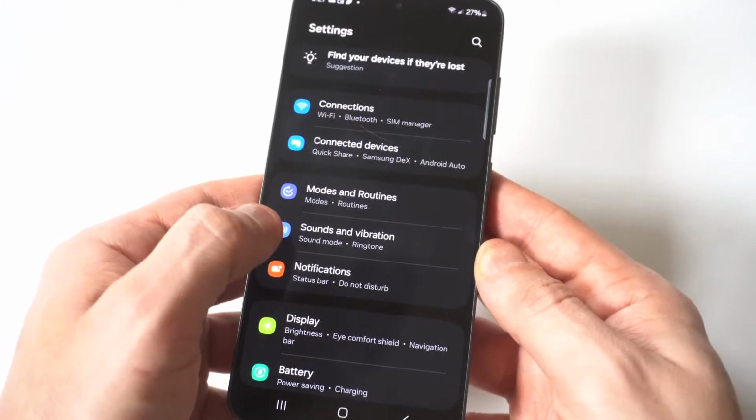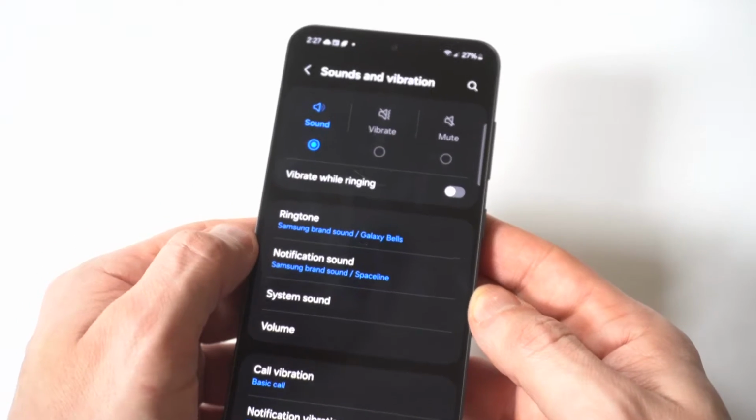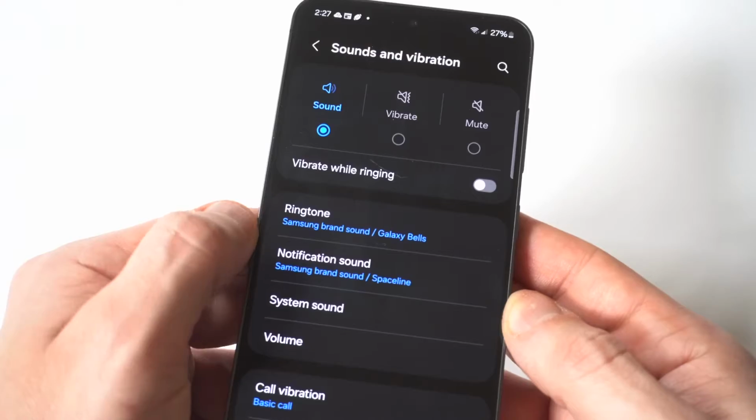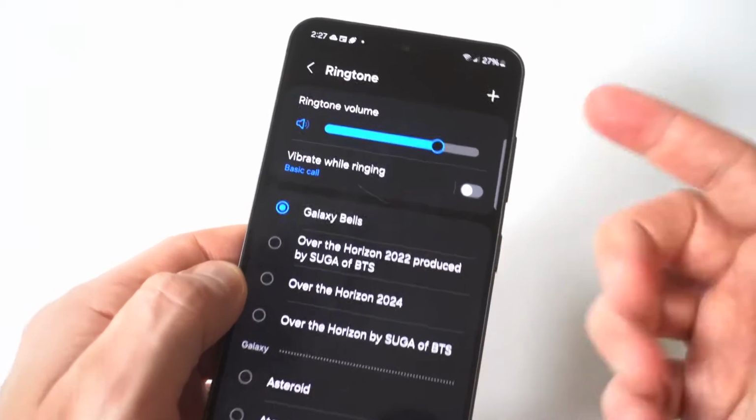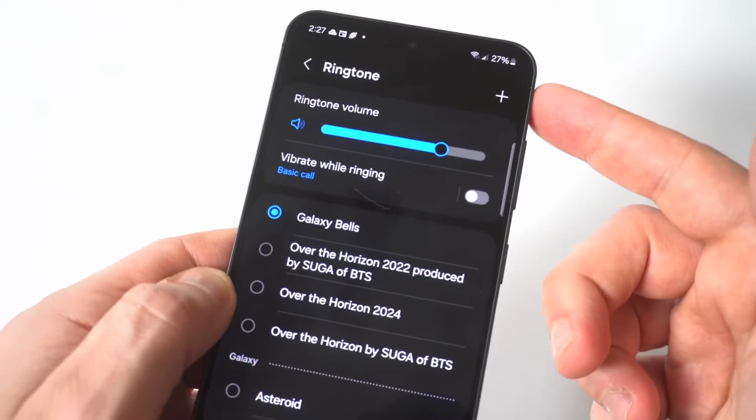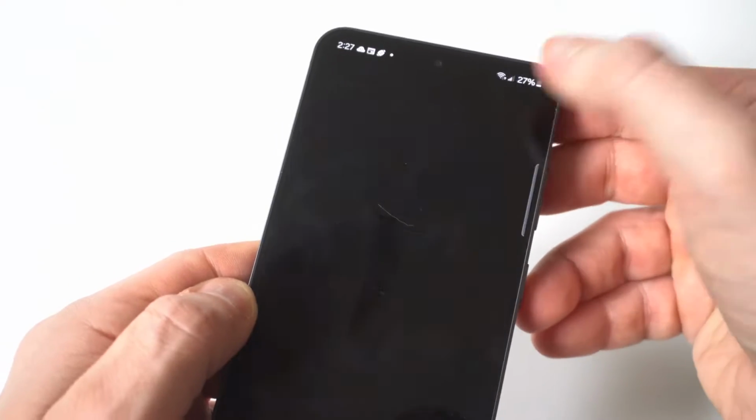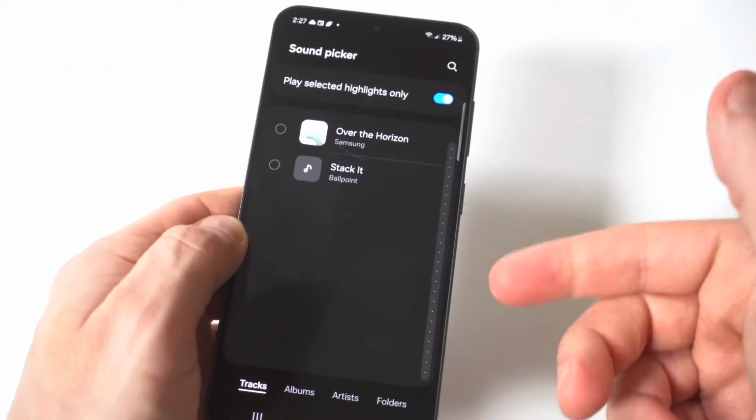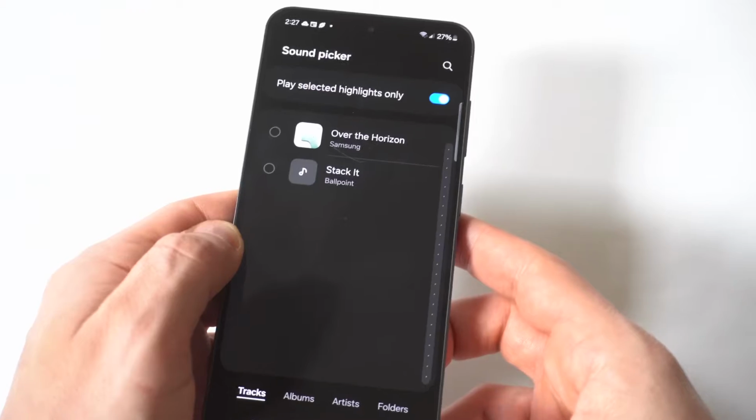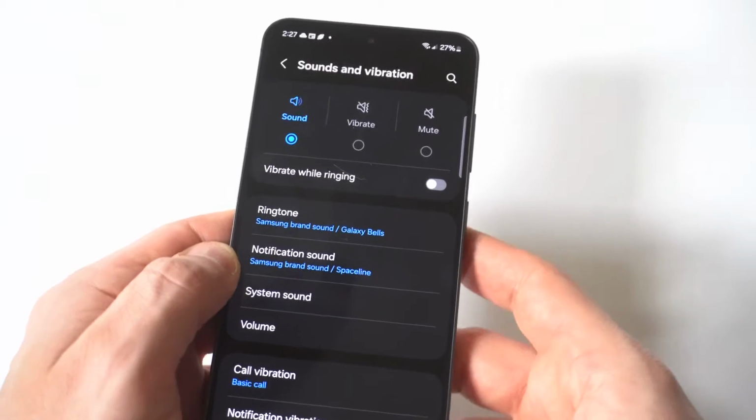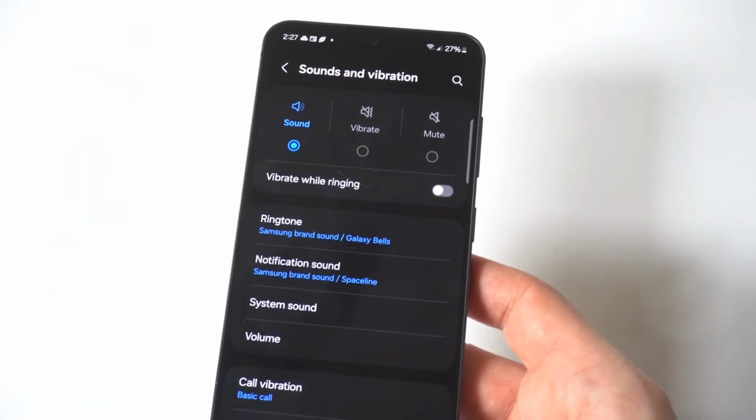Then you want to scroll down to where it says sounds and vibrations. And you're going to see you've got the two options, ringtone, and right underneath it, notification sound. When we click on ringtone, it's pretty simple though. There's a little plus icon in the top right hand corner. So you just tap that and allow access, and it'll pull up any downloaded tracks that you have on your S24. And then you can do it that way.